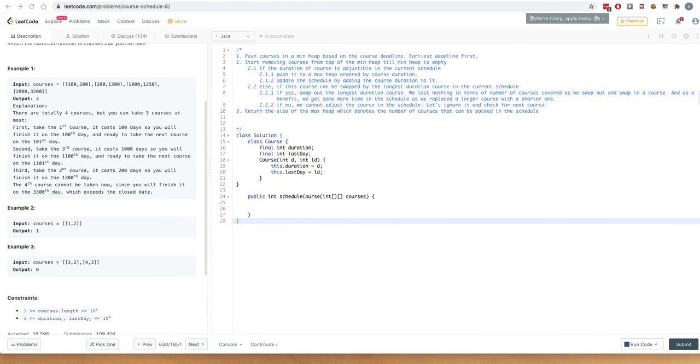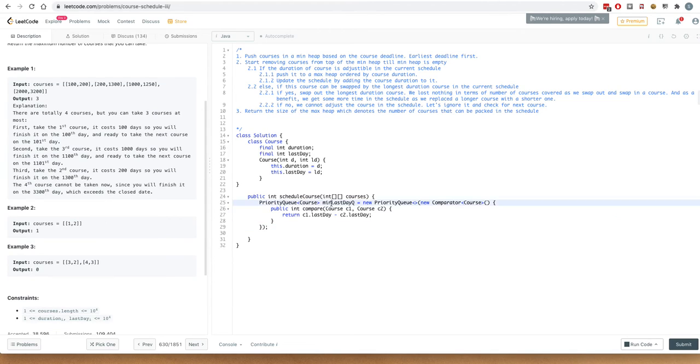So first of all, as we saw in the algorithm, let's have a min heap wherein the courses are put in and ordered on the basis of their deadline. So the smallest deadline is on the top of the heap. So basically this is that min heap. In Java, a heap is represented by a priority queue.